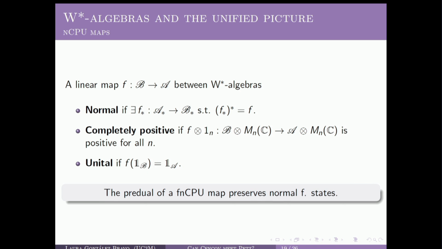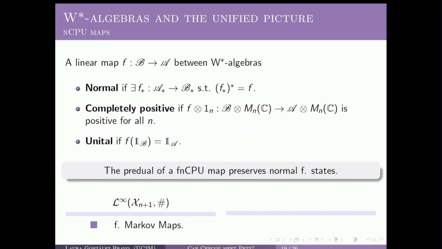And the reason why we choose this kind of linear maps is because it can be proved that the pre-dual of an NCPU map actually preserves the set of normal states. Furthermore, if we ask this map to be faithful, in the sense that its pre-dual will preserve also the set of faithful states, then we can arrive to this statement over here. Therefore, in the case when the algebra is the abelian finite dimensional algebra L infinity, these maps are going to reduce to faithful Markov maps. And in the case of the algebra being B of H with H finite dimensional, these maps will reduce to faithful CPTP maps.